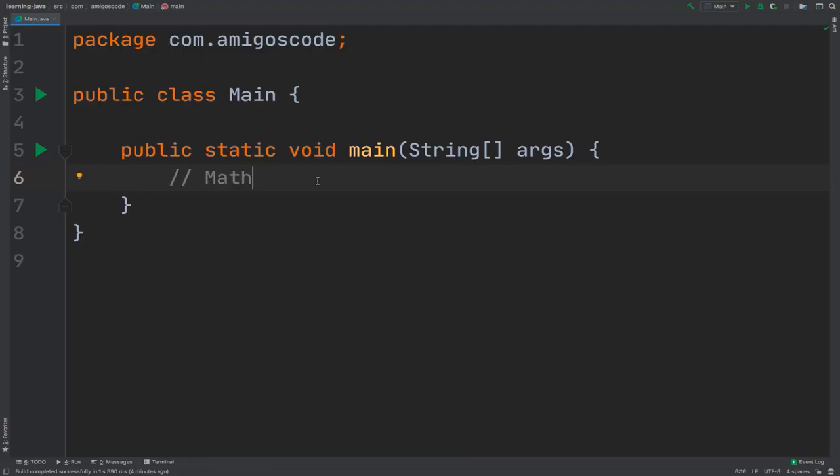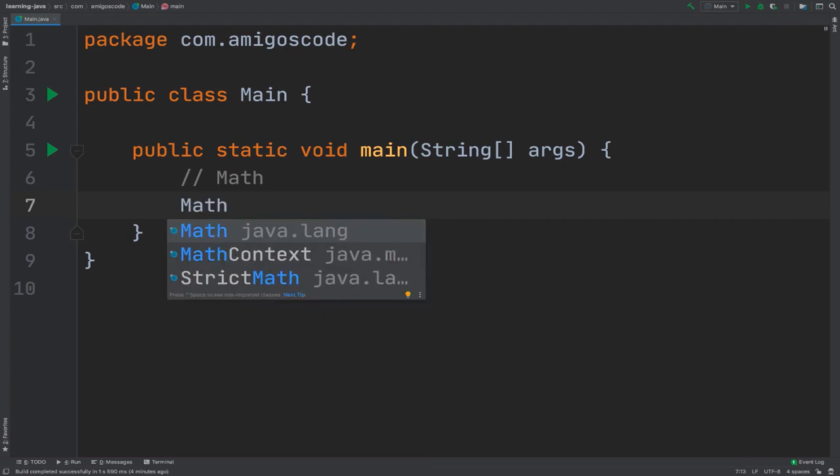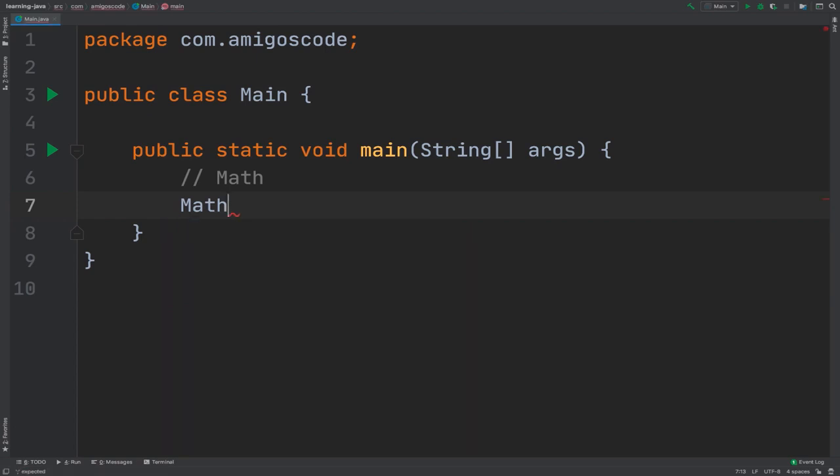Right, so you saw how to perform arithmetic operations on numbers, but we have a class that allows us to perform extra operations on numbers, and the class is called Math. So this is the class. This class comes from java.lang. So if I press enter, you see that we have no import for java.lang.